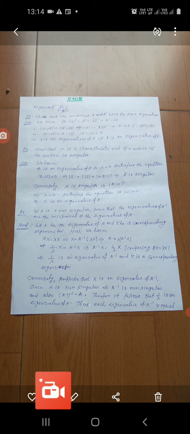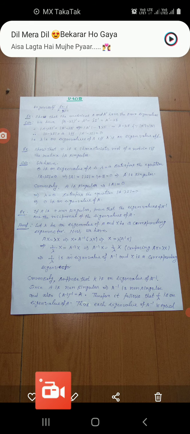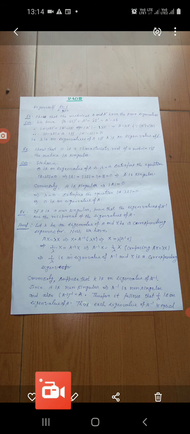In the previous lecture we were discussing eigenvalues and eigenvectors, and we have solved some problems. Now do yourself example number 6, page 252. This is a very easy example and you can do it. If you find any problem, then discuss.